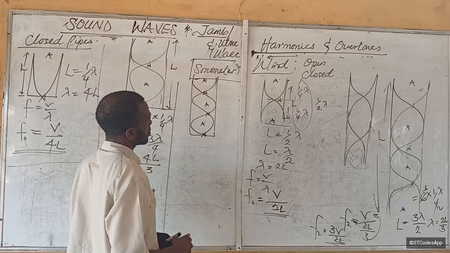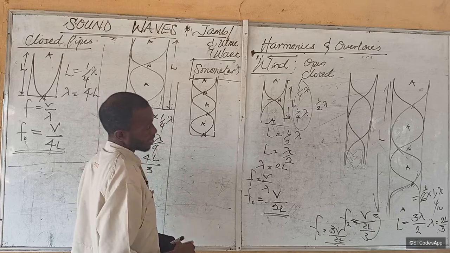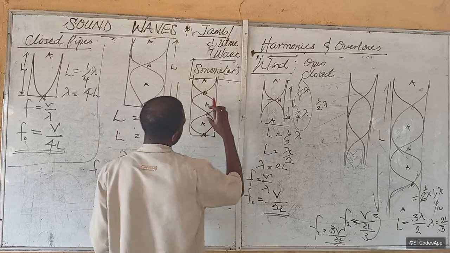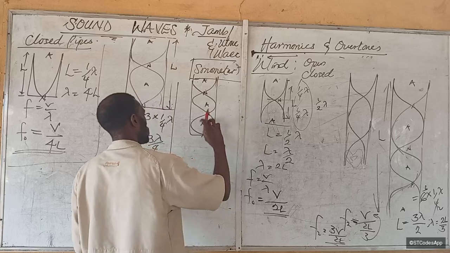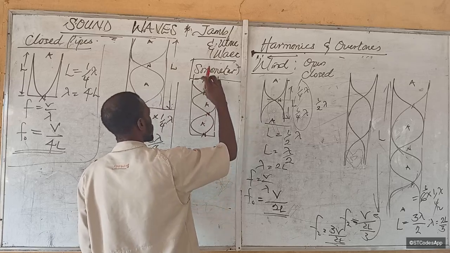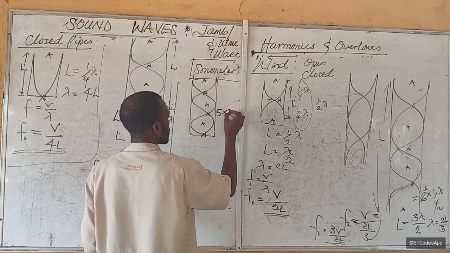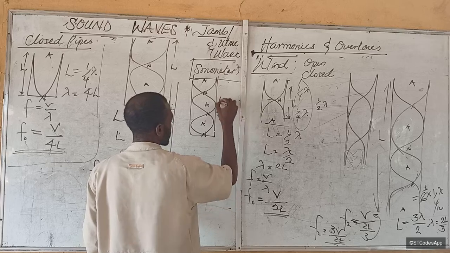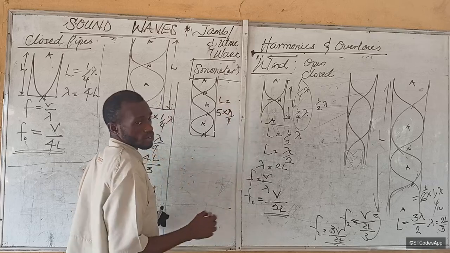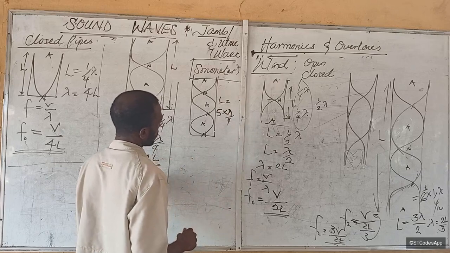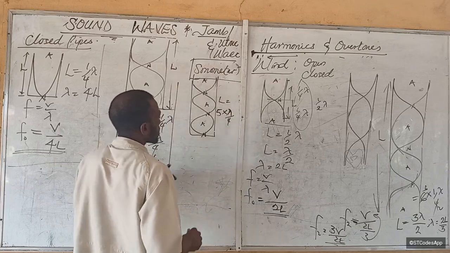But let's still check. We have 1, 2, 3, 4, 5. So that is 5 times lambda over 4. There's no one wavelength because it goes beyond one wavelength.